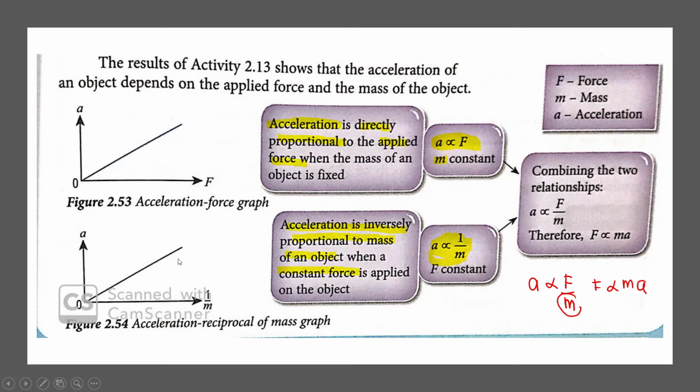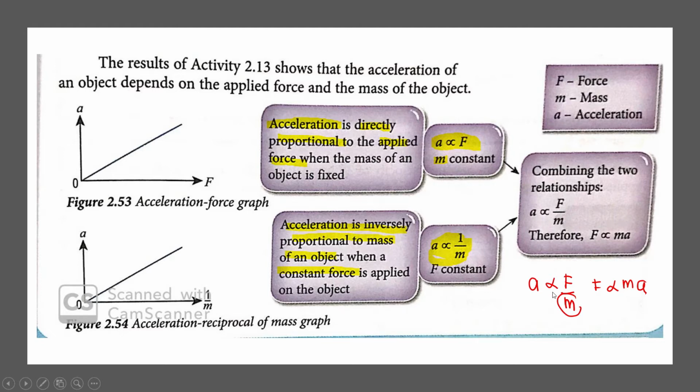Another one, we use the same, only 1 person, to push the cart, but now we double the mass. For the first time, we only use M, let's say M is 1 kg, and then after that I double the mass, so it becomes 2 kg. You can see the acceleration will decrease when the mass is increased. So that one becomes inversely proportional.